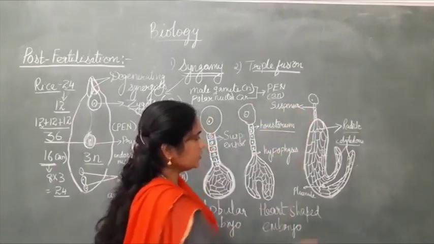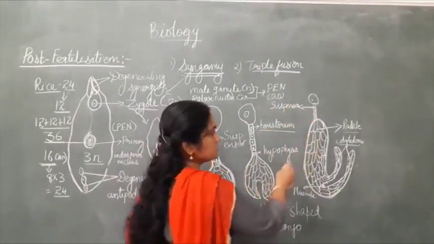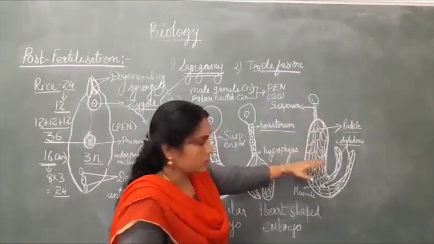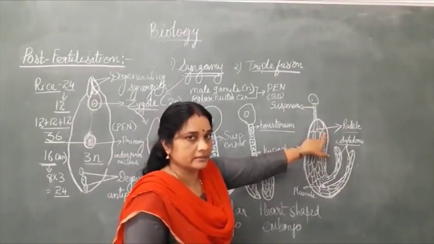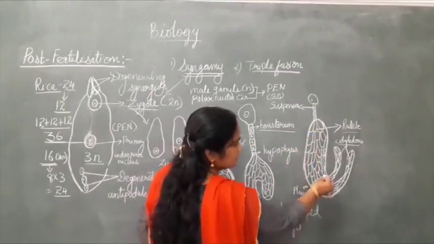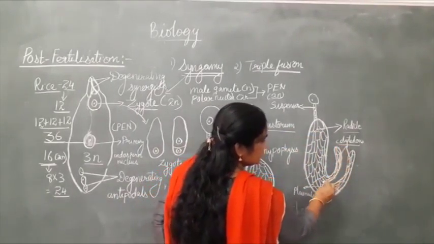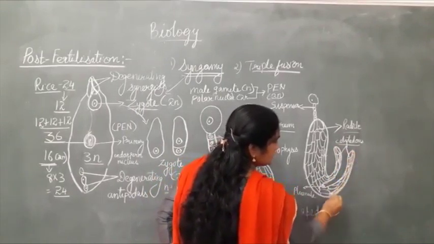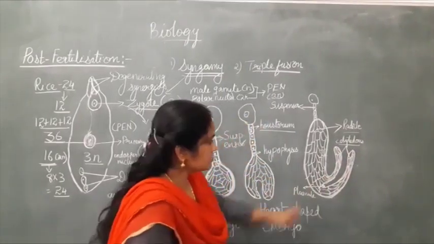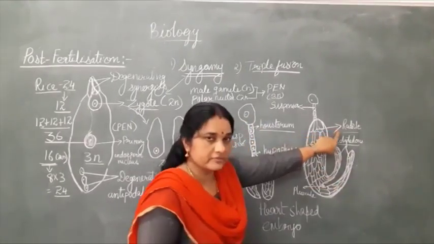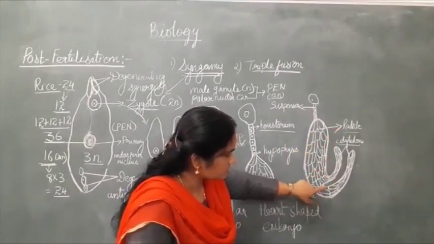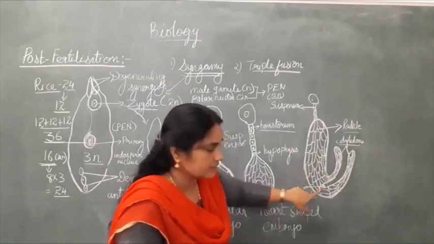This will develop, it will undergo more cellular divisions, and the upper part of the heart shape elongates more. So hypophysis will give rise to the radicle, that is the future root system of the plant. And then you can see here these two structures, it will start developing. These are nothing but cotyledons. So since it's a dicot plant, you will be having 2 cotyledons. So 2 cotyledons over here, the radicle which will give rise to the root system, and in the middle between the cotyledons there is a small leaf-like structure which is covered, that is the plumule.